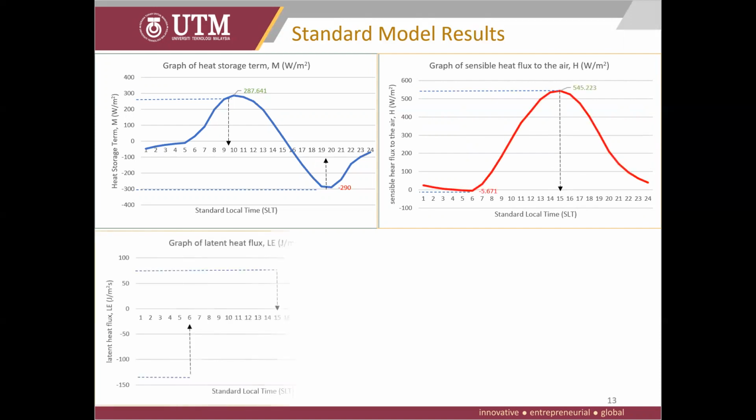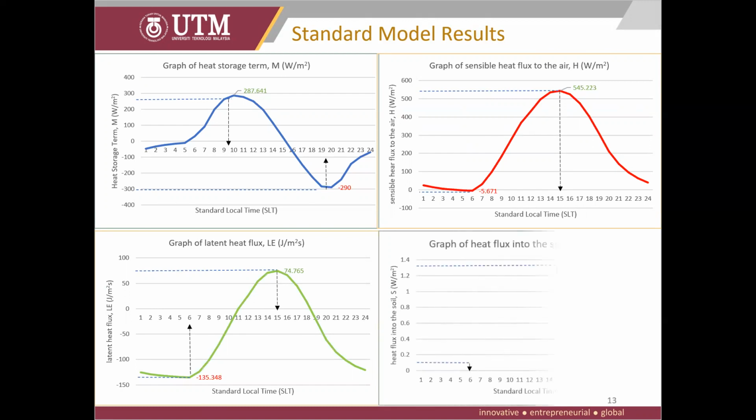Next is the latent heat flux. Latent heat is the heat added to an object for it to change state. In the graph below, latent heat flux is negative because the ground is cooling and water vapor is condensing, leading to a positive gradient in temperature and specific humidity. Last but not least is soil heat flux. This is the energy received by the soil to heat it per unit of surface and time. The soil heat flux is positive when the soil receives energy.